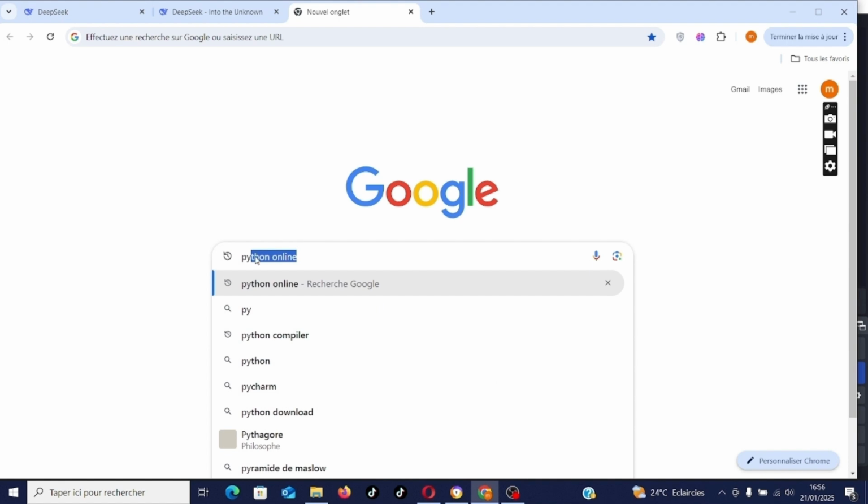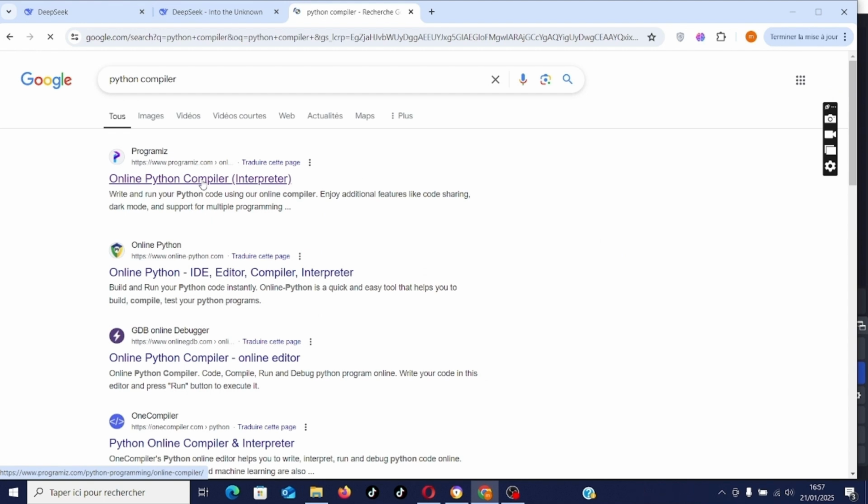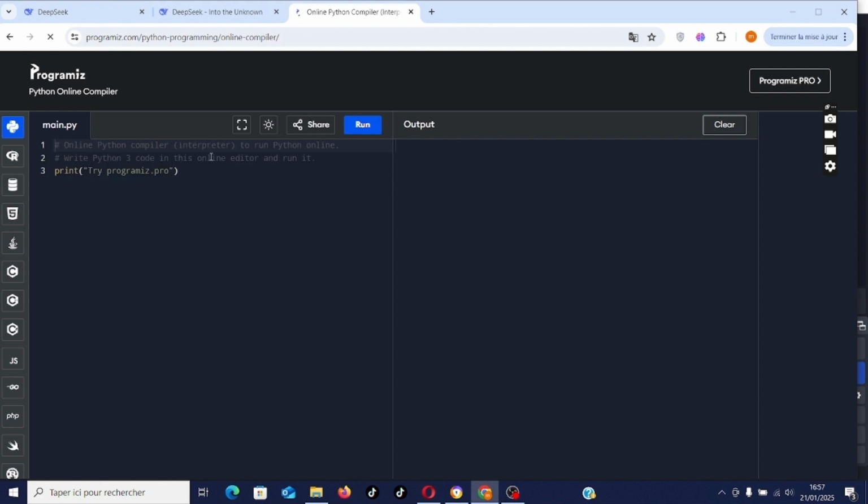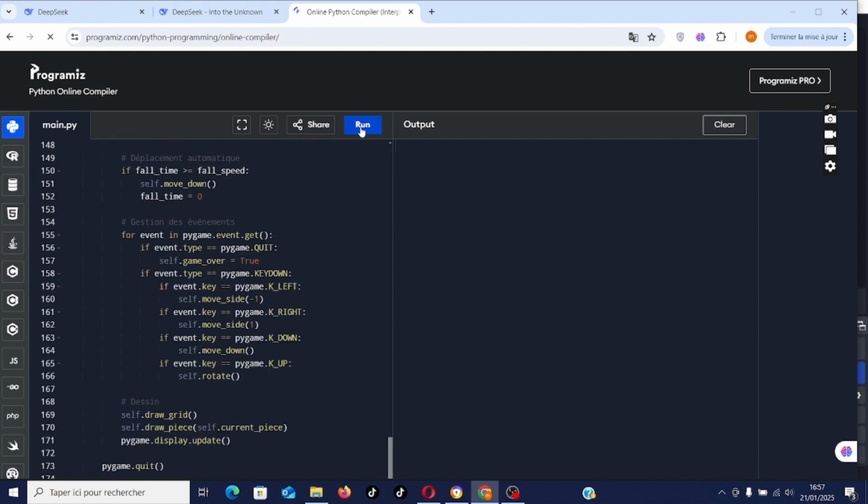To test it, we will test it online. Python online. We're going to make Python compile. We have a Python compiler. And we'll see what happens. We'll run it to see what happens.